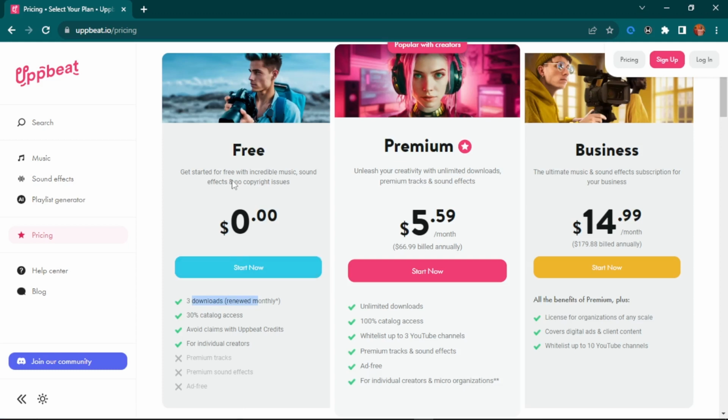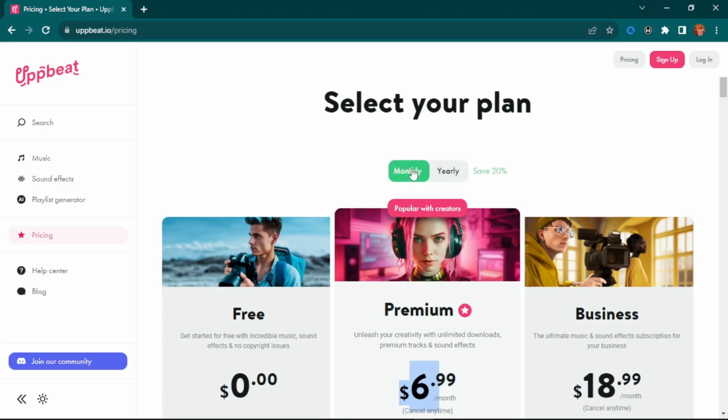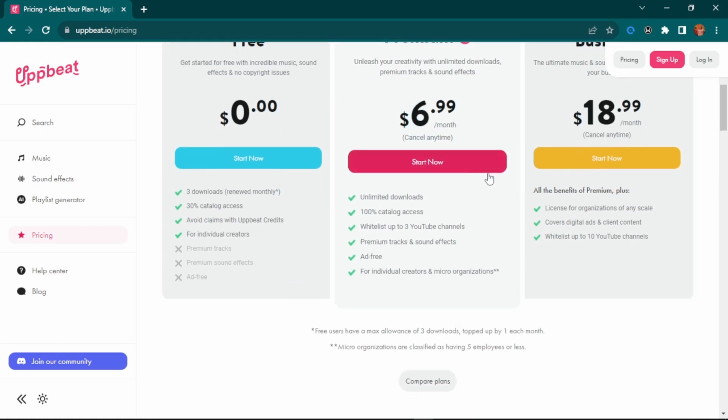You can see, get started for free with incredible music, sound effects, and no copyright issues. So you only have access to 3 for a month. And then if you are going for the premium plan, which costs you around $66.99 yearly, so if you are paying yearly, then your plan is actually $5.59 monthly. But if you want to buy month in month out, then you have to pay, let me just say, $7 for it, which is also not much, because the soundtrack, once you have it, you have the license and you can keep using it.